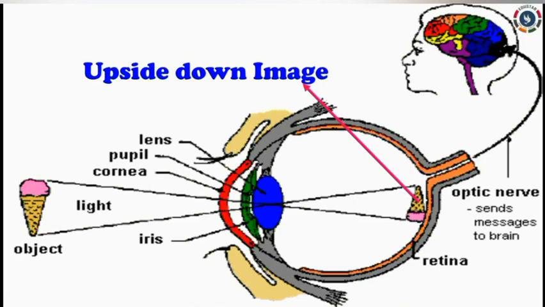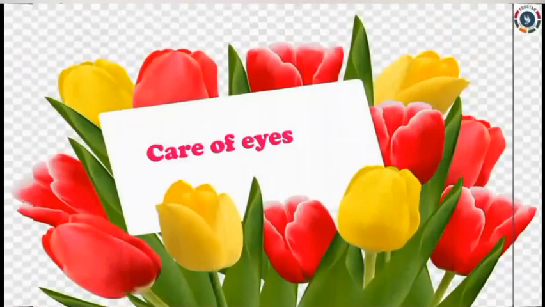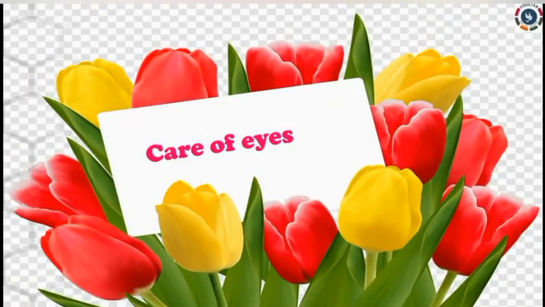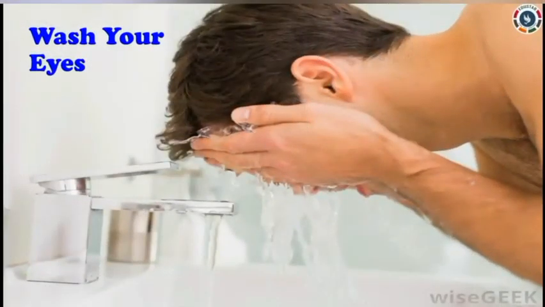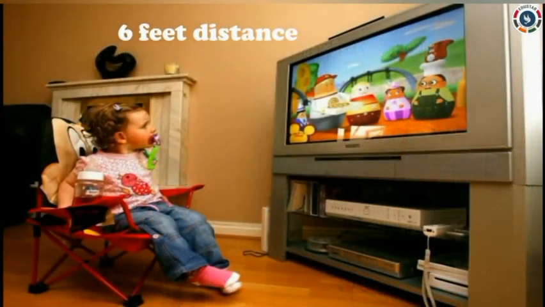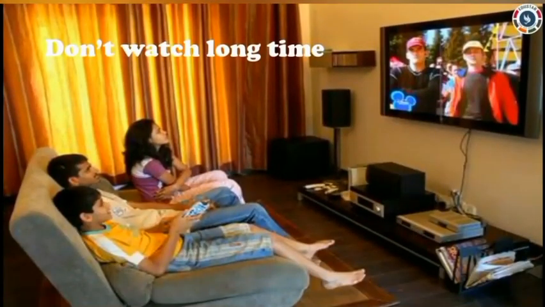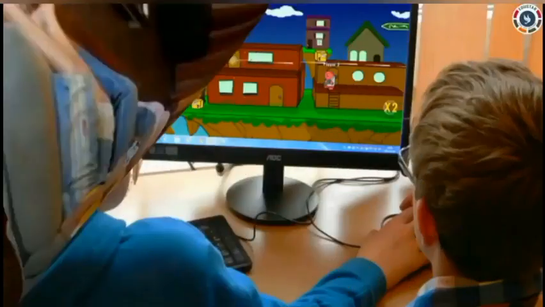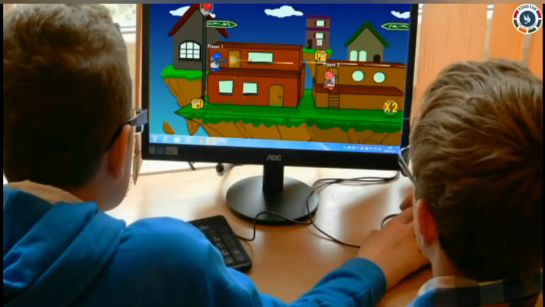Now we are going to see how to take care of our eyes. Wash your eyes regularly with clean water. Do not walk in a dim light or very bright light. Sit 6 feet away from the television. Do not watch television for long hours. Do not play computer games or video games for long hours.